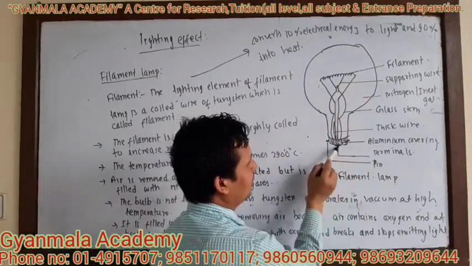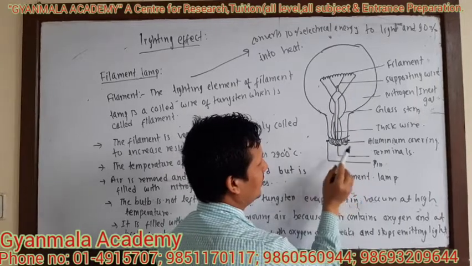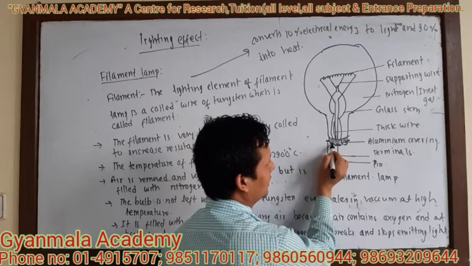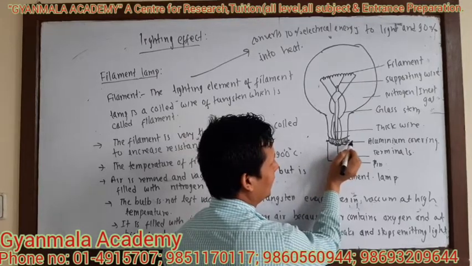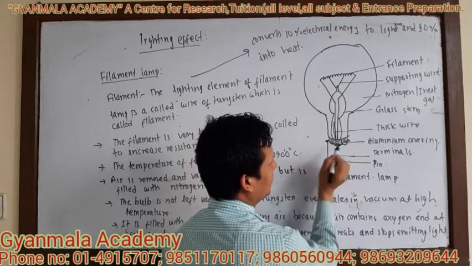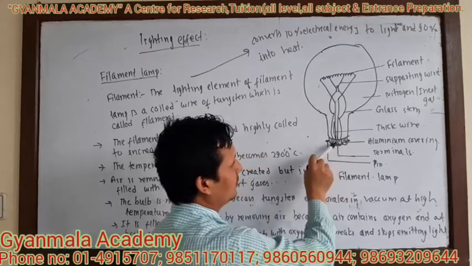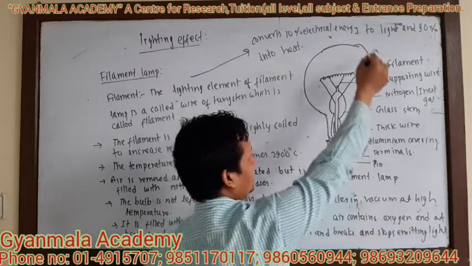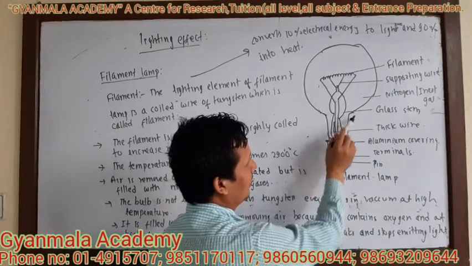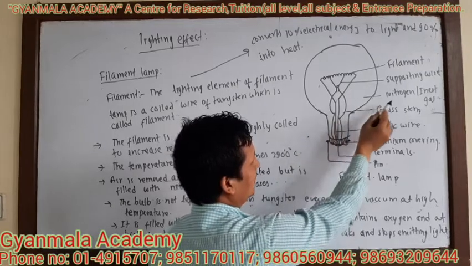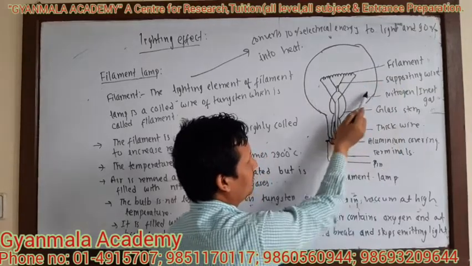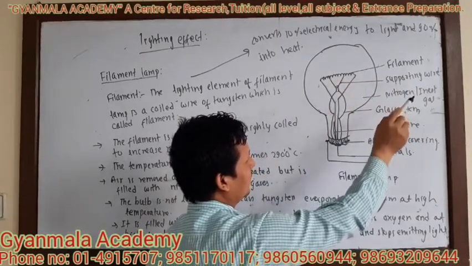You can see at the base there is a terminal, and just above the base there is an aluminum covering. In the aluminum covering you can see two pins. Now the aluminum covering supports the glass of the bulb. There is a thick wire here, and this is your glass stem. This is your filament. This is your supporting wire, and the space is filled with nitrogen or inert gases.